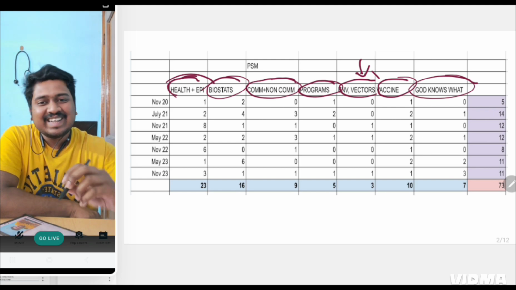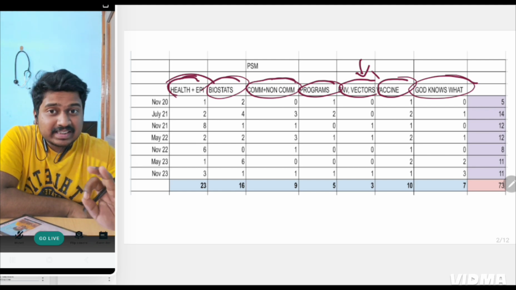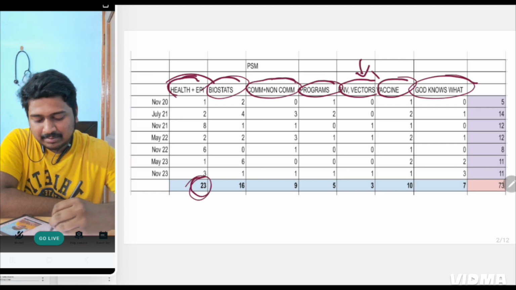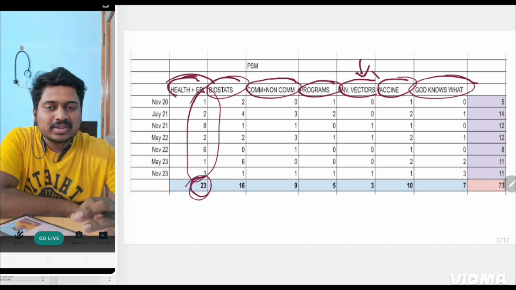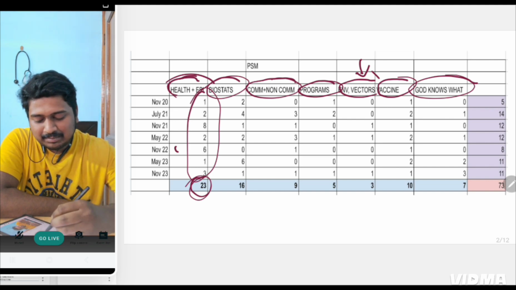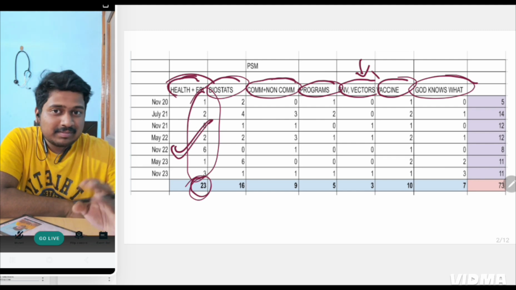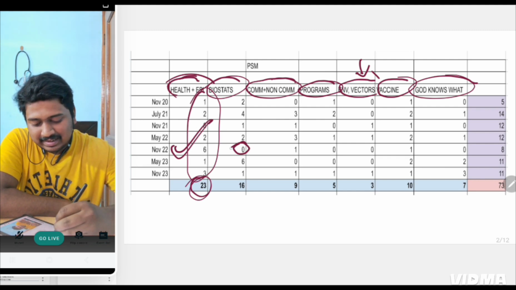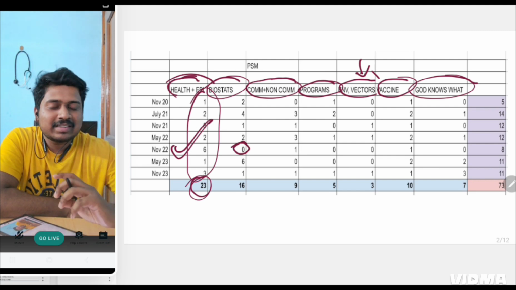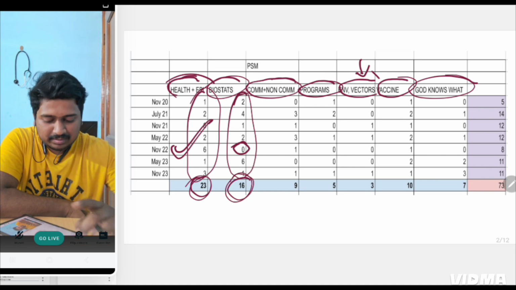Okay, so what did I find from the data? The highest number of questions were asked from the health and epidemiology part. Health and epidemiology is consistently asked, especially the epidemiology part. Even health questions are there, but epidemiology is the kingmaker in this. Biostatistics, for which much importance was given: actually, in the year 2022, 0 questions were asked from biostatistics. So biostatistics is still important. You shouldn't miss it.